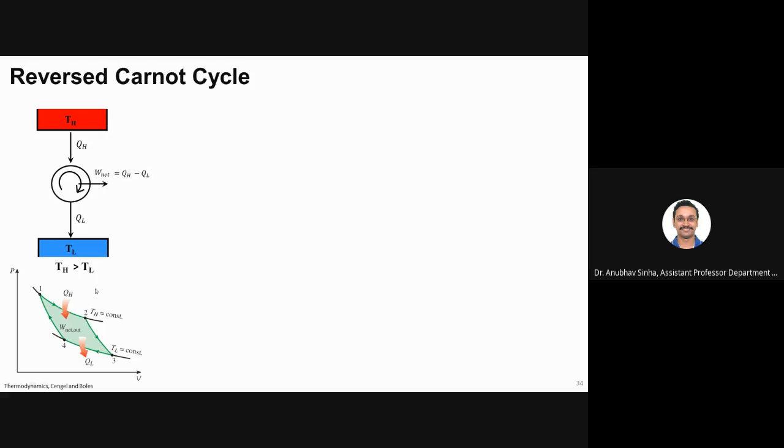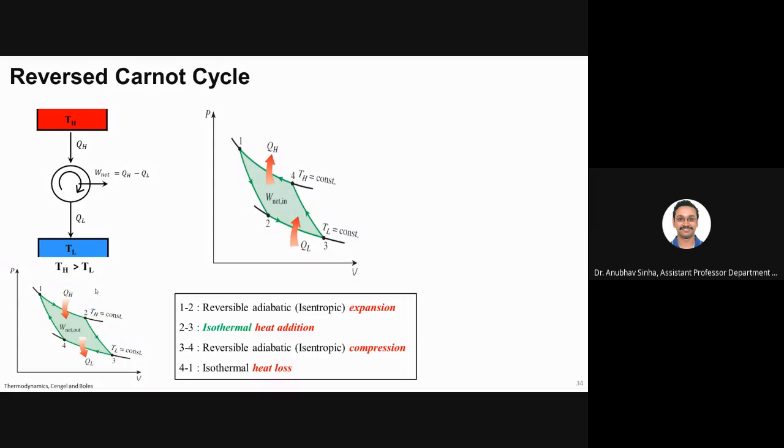Fine. So this is what we have already discussed. This is your Carnot cycle. Now let us talk about the reversed cycle. Reversed means all the processes will be in reverse order. Your first process will be 1 to 2, which is a reversible adiabatic expansion. Earlier we had 1 to 2 like this, and now we are going in this direction. We have reversed the cycle.